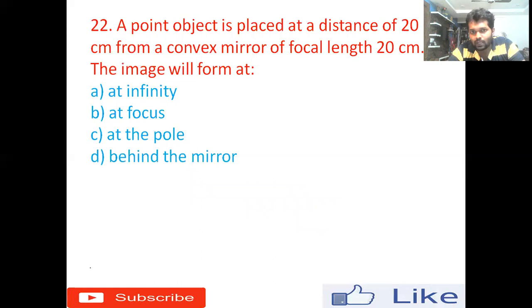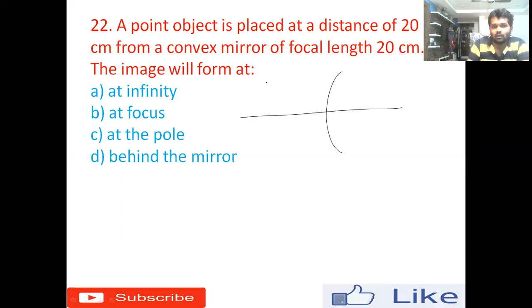22nd one. A point object is placed at a distance of 20 centimeter from a convex mirror of focal length 20 centimeter. The image will form. What is the image distance? So let me draw that. Convex mirror, principal axis. The object is somewhere placed here. Let me call it XY. The distance from here to here is 20 centimeter. So u equals minus 20 centimeter.